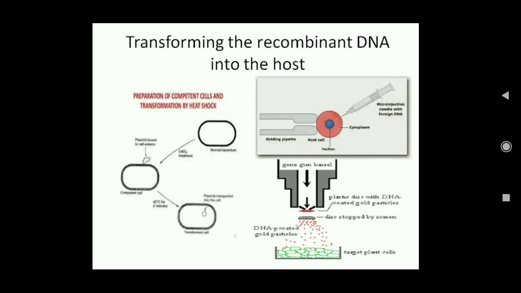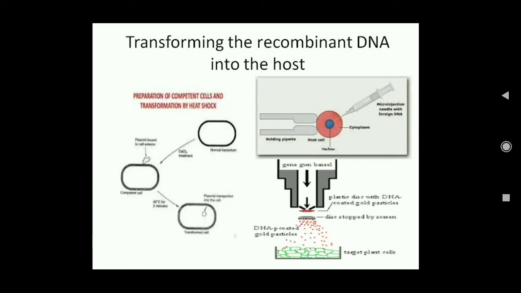So here, at a high velocity, these gold or tungsten particles, which are coated with DNA, as you can see, are bombarded at a very high velocity so that they will enter the plant cells. As you can see here, the gold particles will enter, and along with the gold particles, the DNA which is coated on the gold particles will also enter the plant cell. So this is done in case of plants.